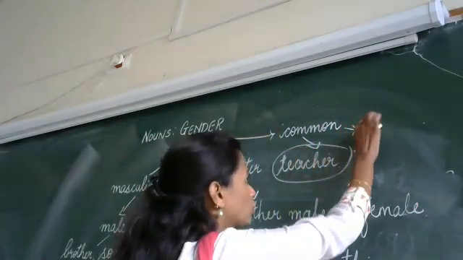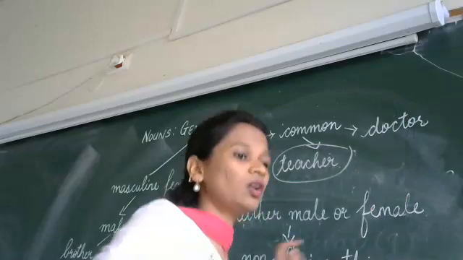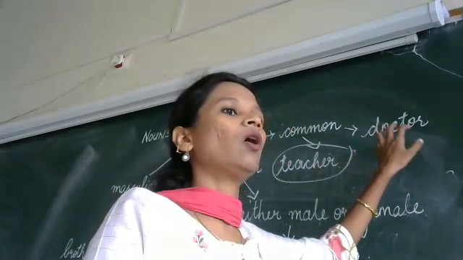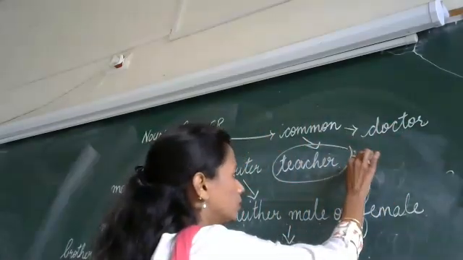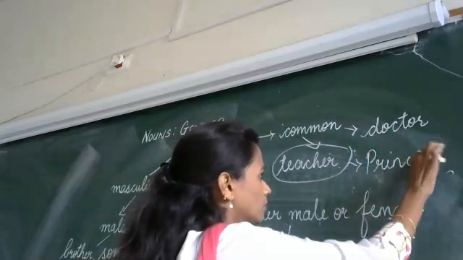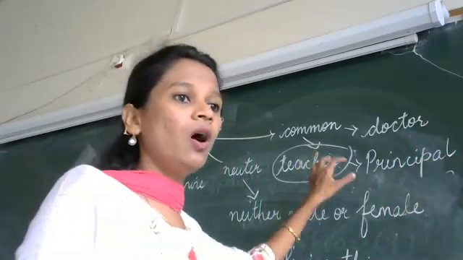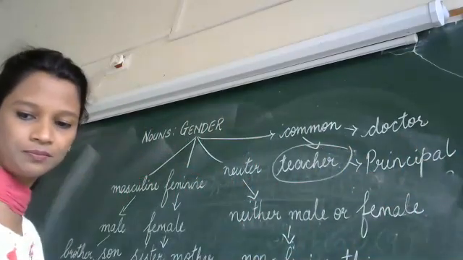Next you have your doctor. When you are unwell, you visit a doctor. A doctor can be a female or a male. Then you have your principal, engineer. All these fall under the common gender.